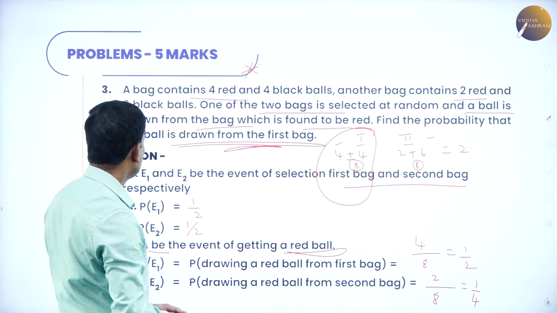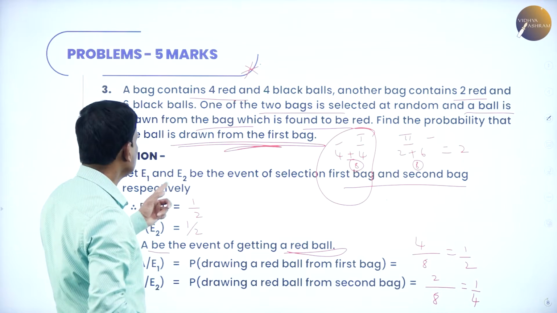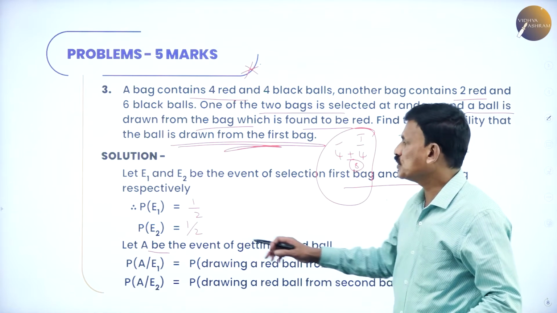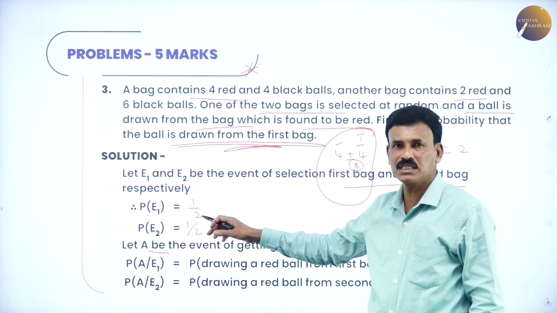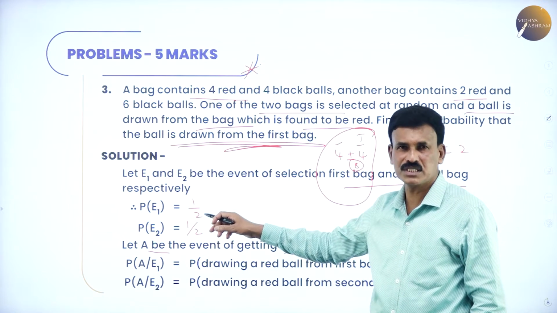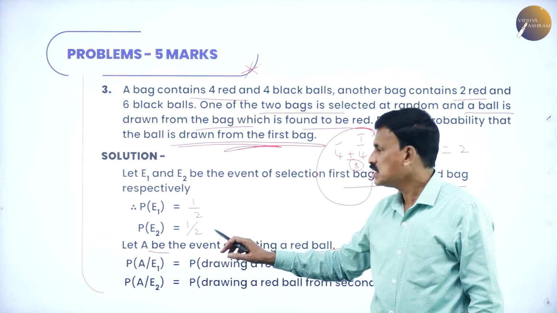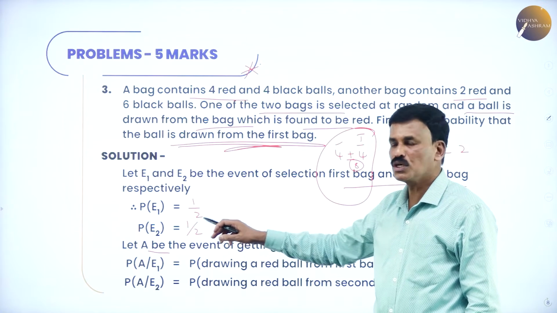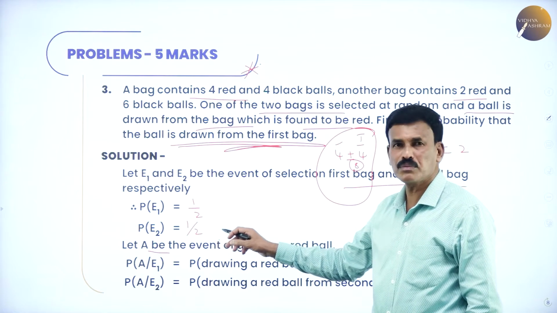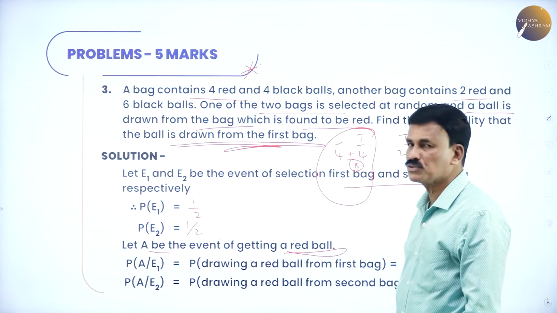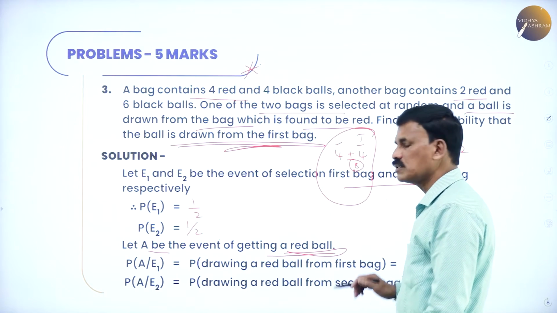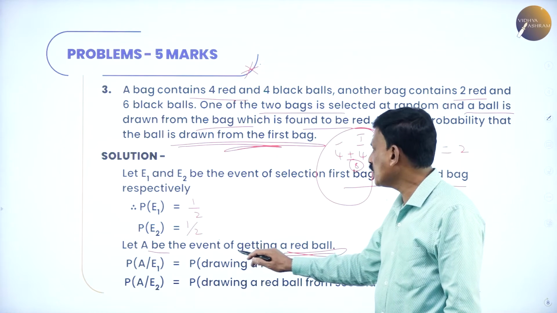Now let us define the events. There are 2 events. Let E1 and E2 be the events of selection of bag 1 and bag 2. Therefore probability of E1 is 1 by 2, since there are 2 bags and we are selecting the first bag. Similarly, probability of E2, selecting the second bag, is 1 by 2. Now let us define an event: let A be the event of getting a red ball.